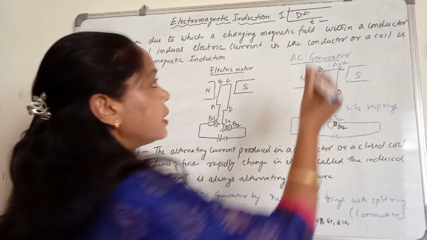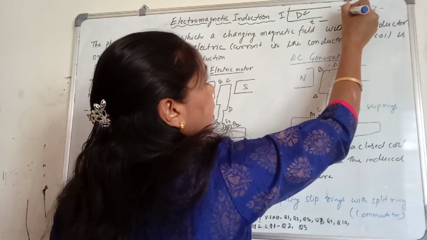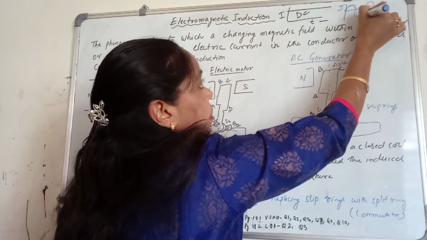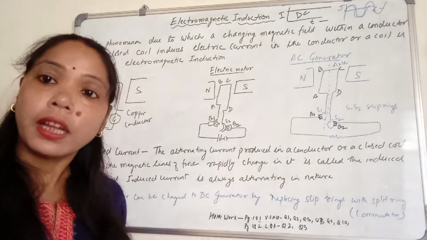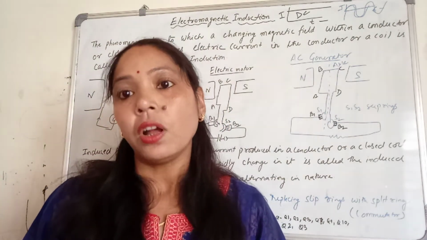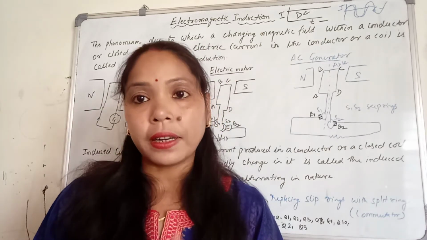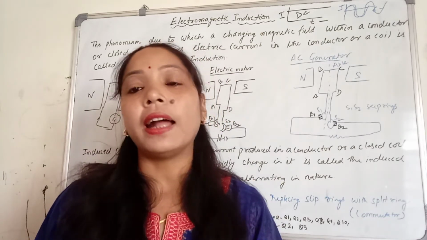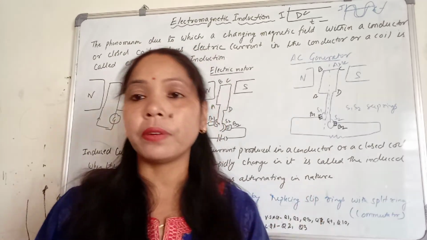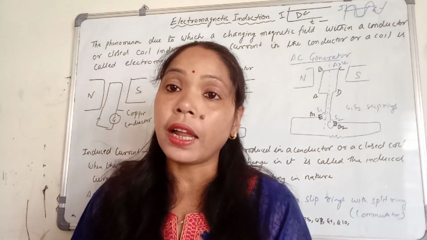And if I plot the current like this, this is the time axis, this is the current axis, this one in this way. See, it changes periodically after equal intervals of time. So such current is called alternating current. I hope all of you have understood direct current and alternating current. Now come back to our topic, that is induction.